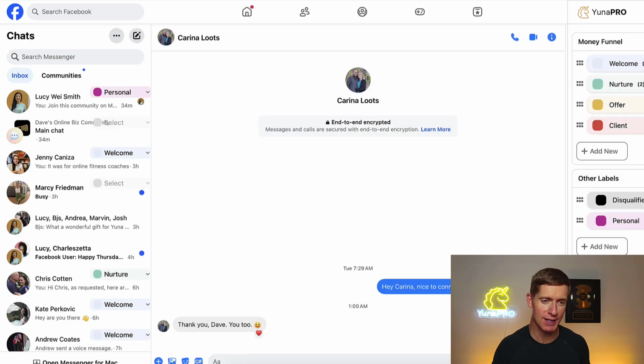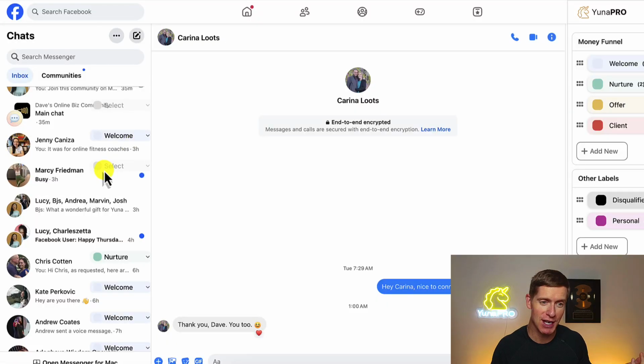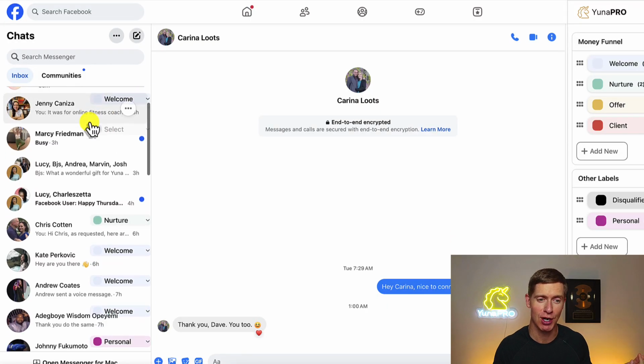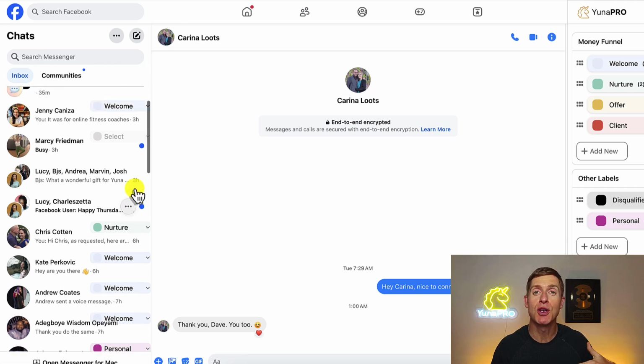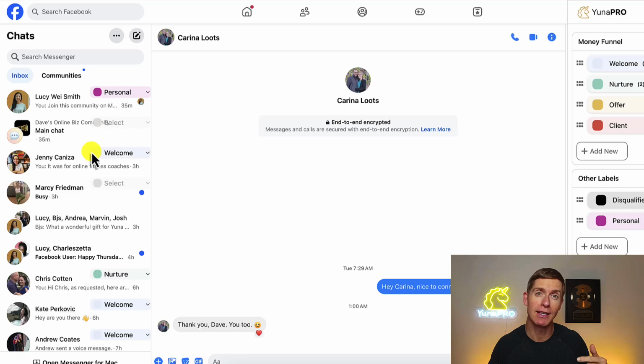I'm going to go over inside of Facebook Messenger and think about your conversations in Messenger. When someone sends you a new message, what happens? Well, that conversation moves to the top of your Messenger, and you also get this blue dot, this notification that you received a message. And so assuming Meta is going to continue treating Messenger communities like it does with Messenger conversations, there's high visibility when there's activity happening inside your community. And so it's very likely that when someone logs into Messenger and they see that there's new conversation happening, they're going to take a look and they'll see what you posted inside that community.